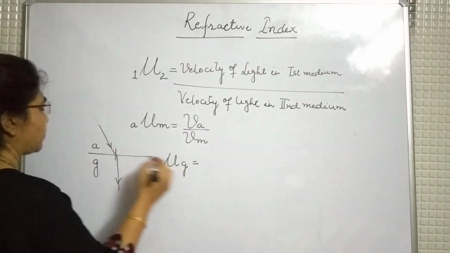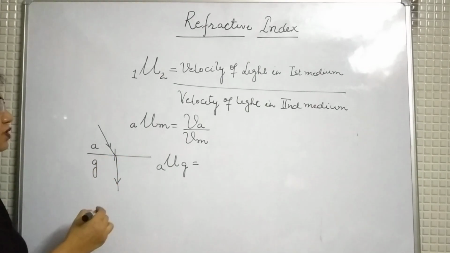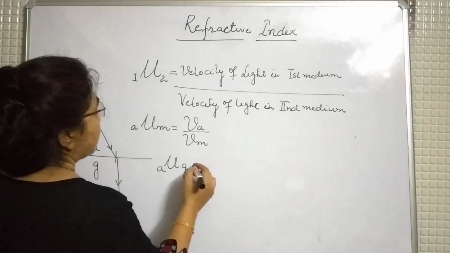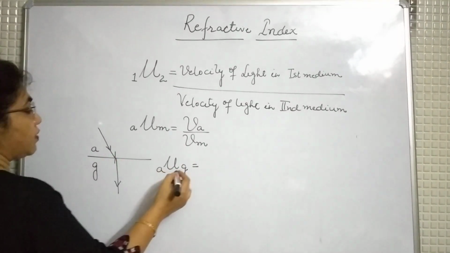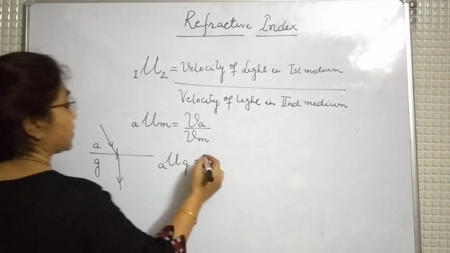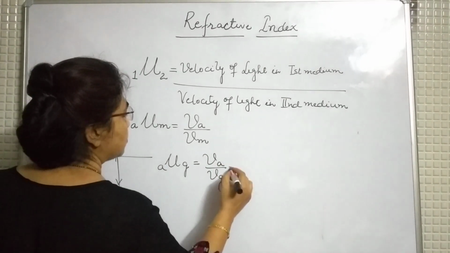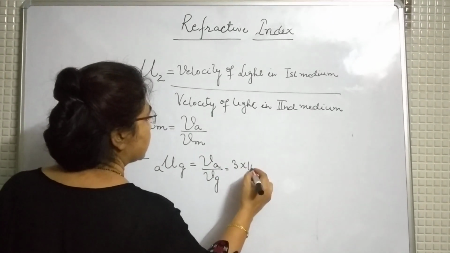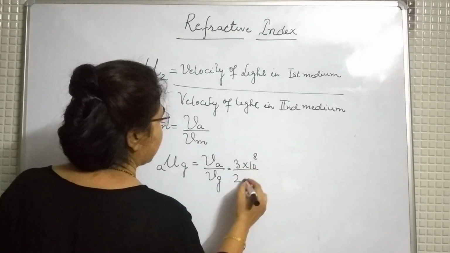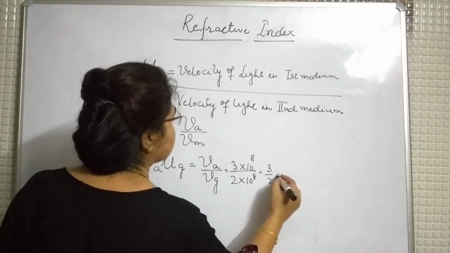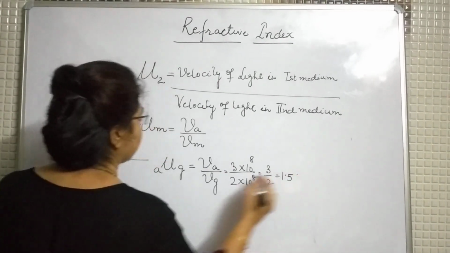Be careful, refractive index is always of that medium in which the refracted ray will lie. So here we will find the refractive index of glass with respect to air, velocity in air upon velocity in glass. You know velocity of light in air is 3 into 10 raised to power 8, velocity of light in glass 2 into 10 raised to power 8, net result 3 upon 2 is equal to 1.5.